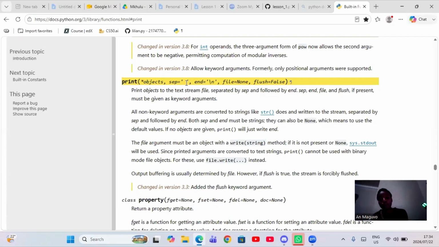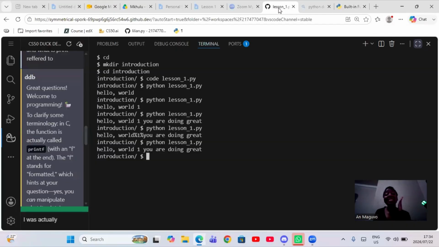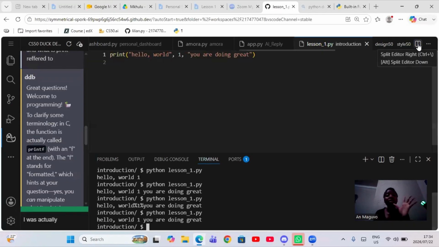Because with computers, you have to literally tell them exactly what to do. Just like your little sibling, if I wanted to tell them to do this, they can't think ahead, right? That's how the computer is like. You have to be precise in what you are trying to do. Instructions must be clear. I hope we understand that.